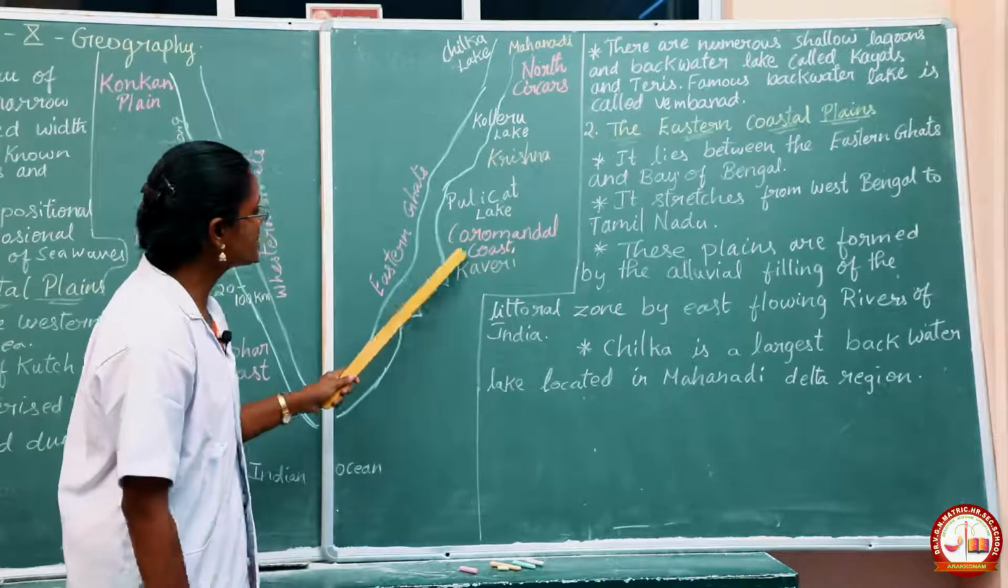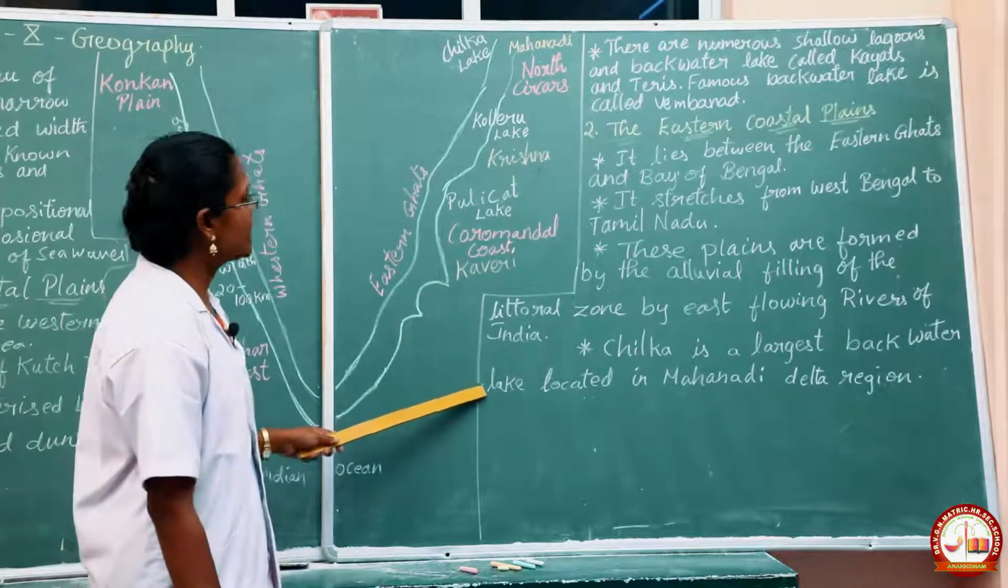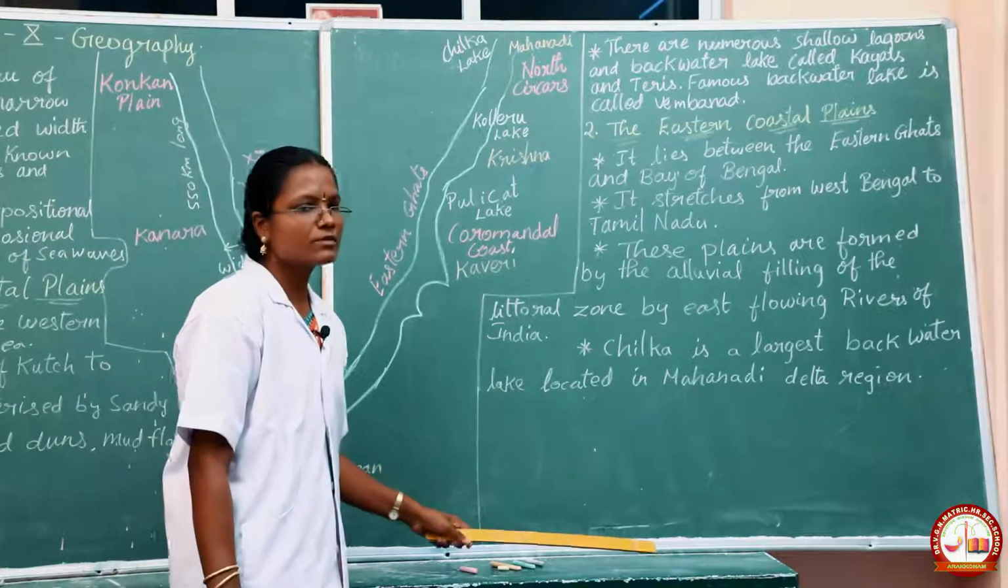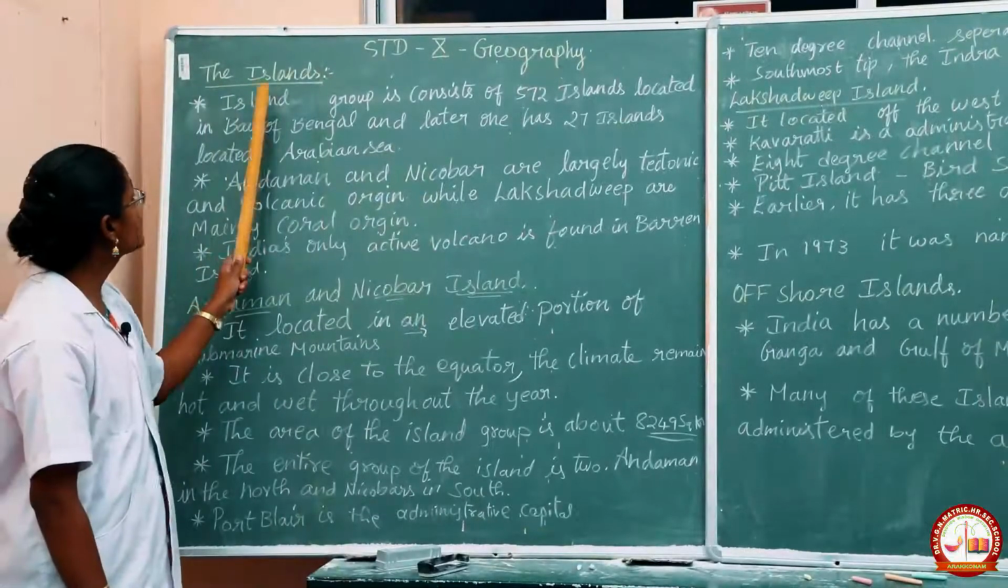Okay, so this is the Western Ghats, and the western coastal plains and eastern coastal plains we can see here. Next we are going to see about the islands.